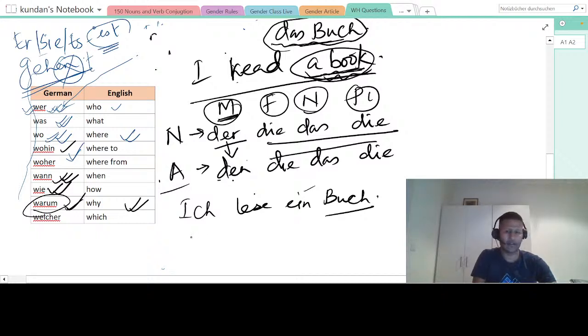Who can make this sentence? What do I read? Let me see who is the first person. Who is the first person who can make this? What do I read? What is what? Was. Let me see who is the first person and then we will move to the next example.